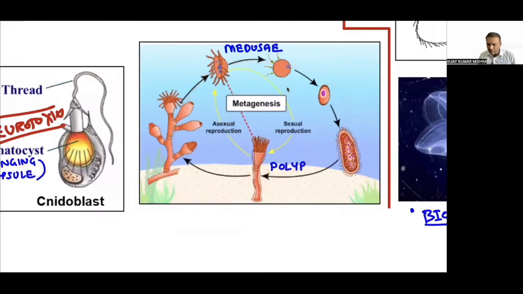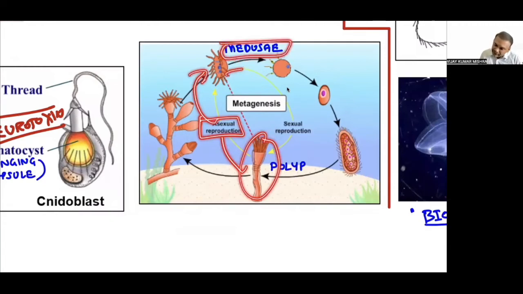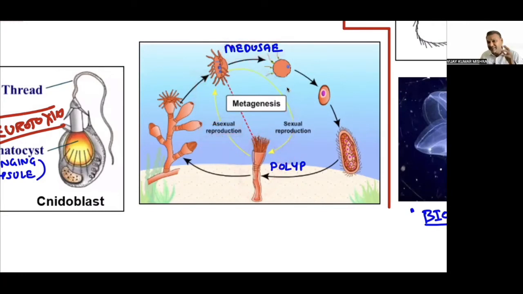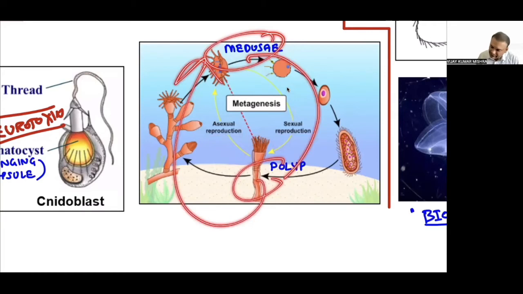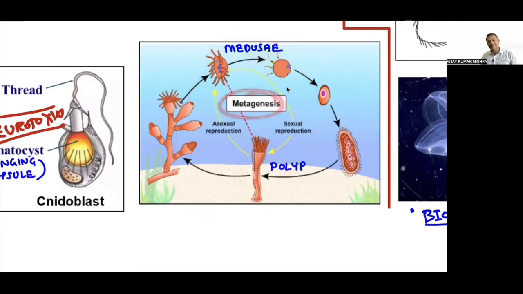Done? What I said? This is the polyp form. They will undergo asexual reproduction and they will give you the medusa. This is medusa. Medusa will undergo sexual reproduction, and after sexual reproduction they will give you back the polyp form. So there is an alternation of generation from medusae to polyp. Polyp will give rise to medusa and medusa will give rise to polyp. This alternation of generation is called metagenesis.